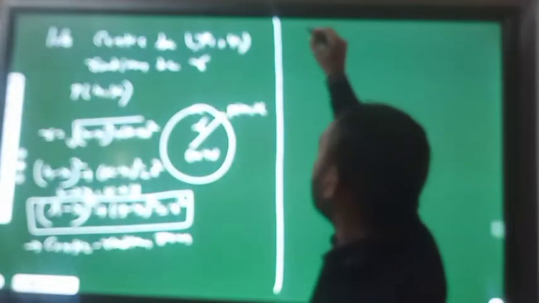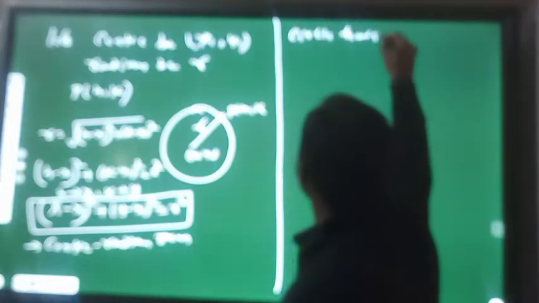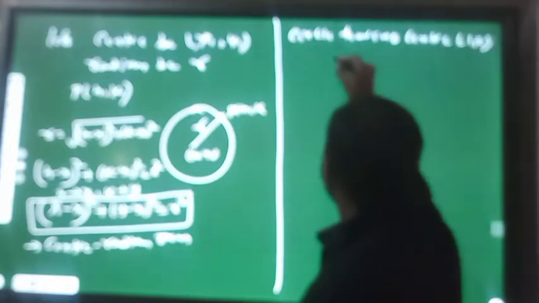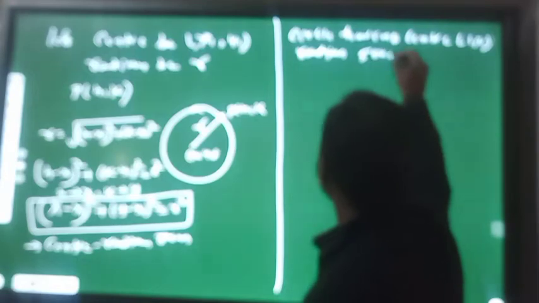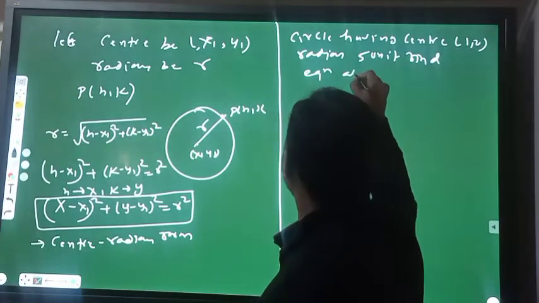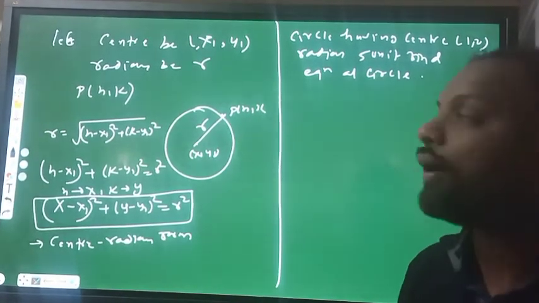Suppose one example: the circle having center 1, 2 and radius 5 units. Find the equation of the circle.